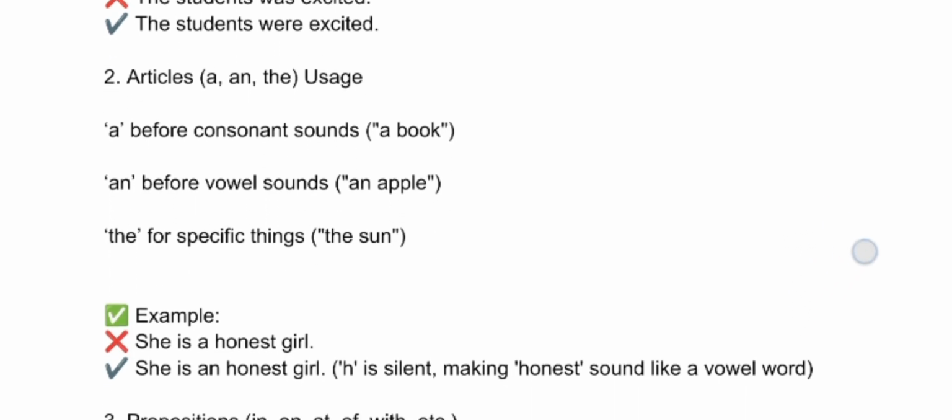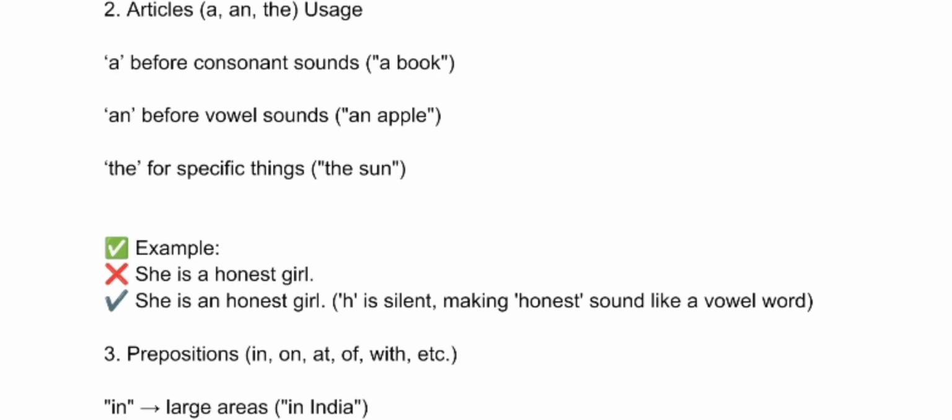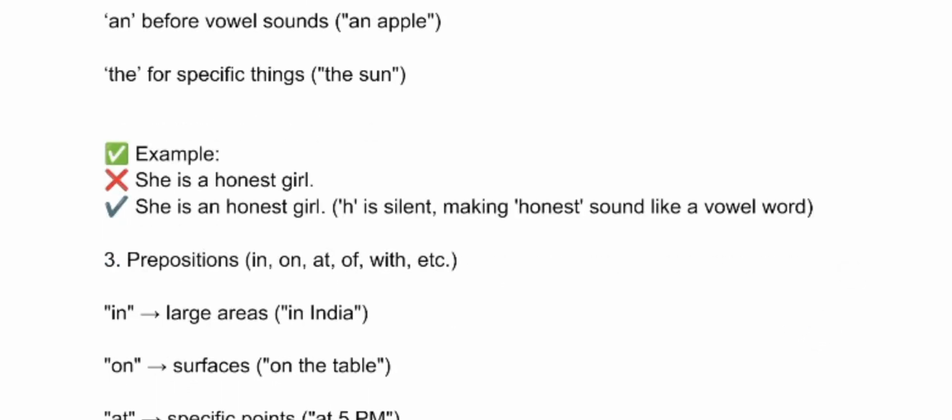Coming to the article part, if we want to use a, we say a book. For an apple, or some specific thing, we have to use the.